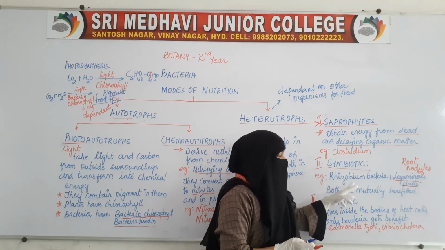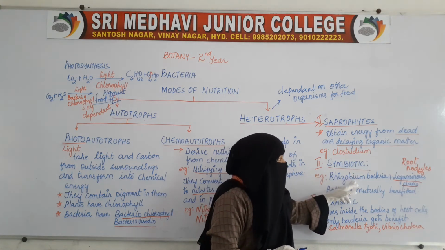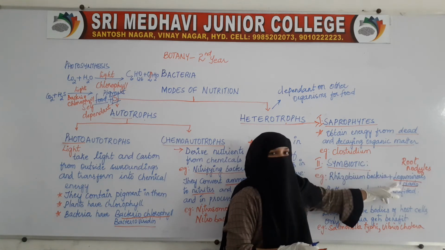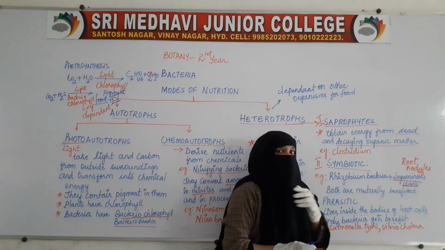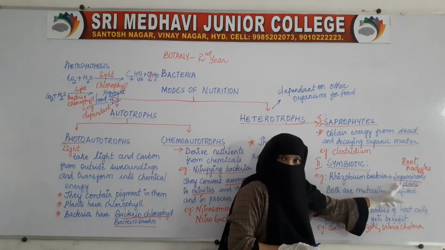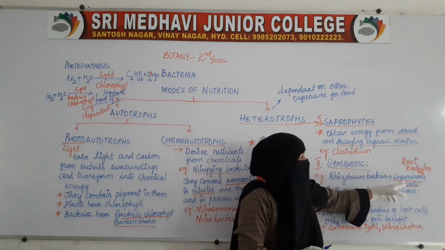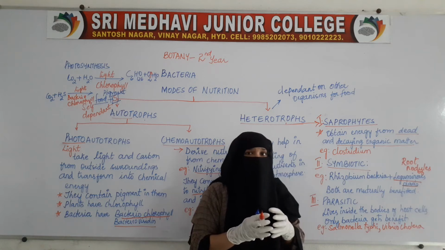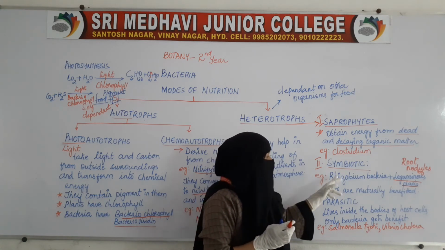The Rhizobium bacteria is a symbiotic bacteria. This bacteria lives in the root nodules of leguminous plants. And how are these leguminous plants mutually benefited? The leguminous plant is benefiting from the bacteria, and the bacteria is also benefiting from the plants. They are living together, in association, and helping each other. So what are they doing?